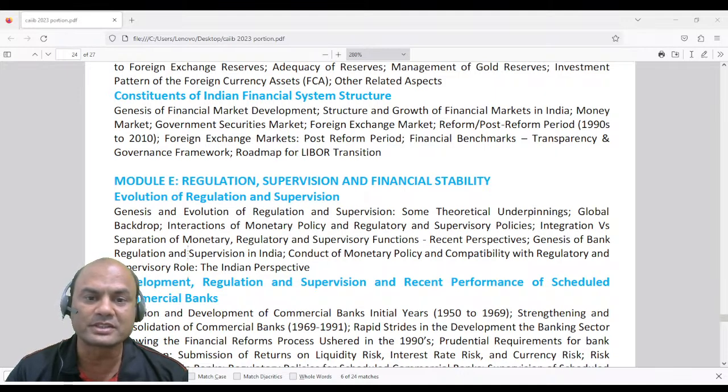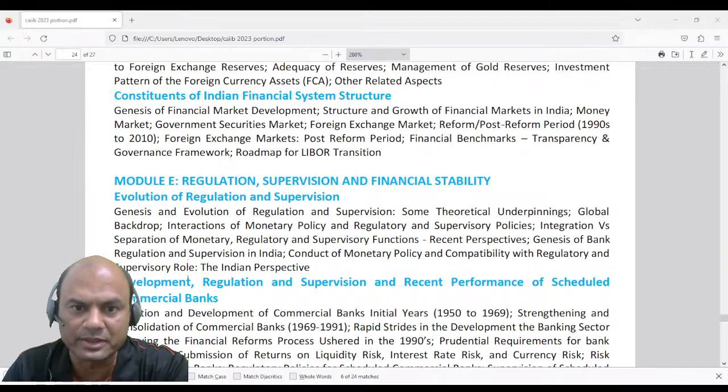Today's topic of discussion is Module E, Central Banking. We are in discussion of the central banking portion and the important points of that. So today's topic is Module E, Regulation, Supervision and Financial Stability.